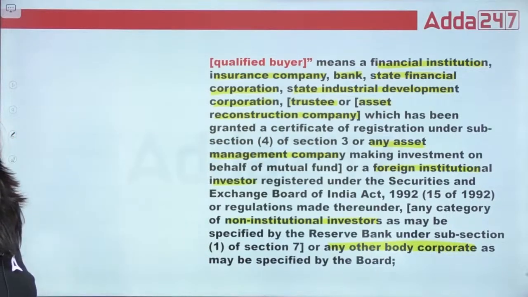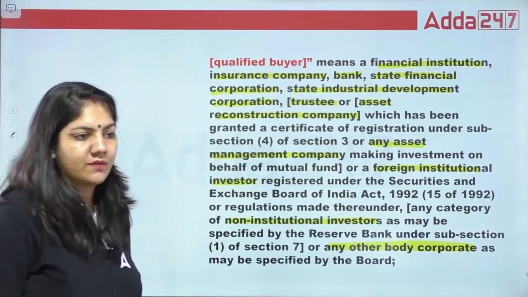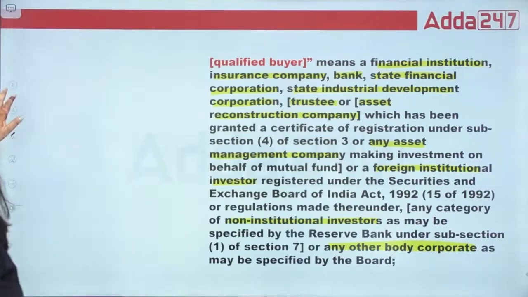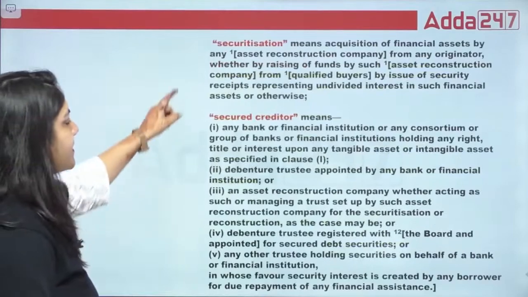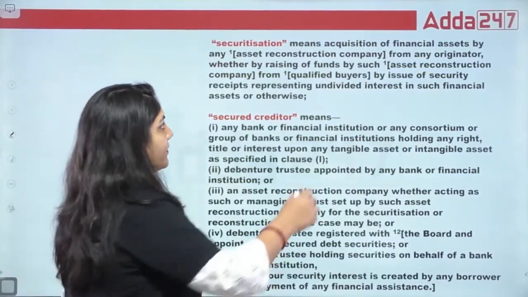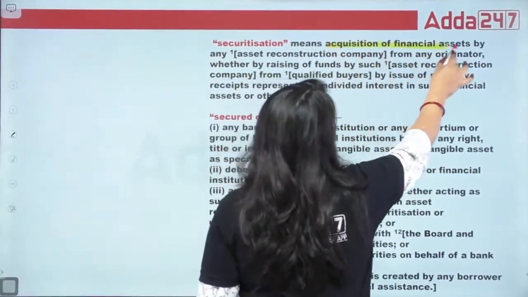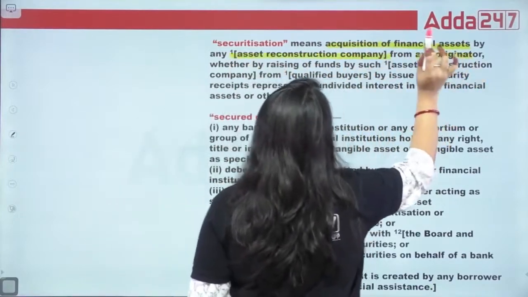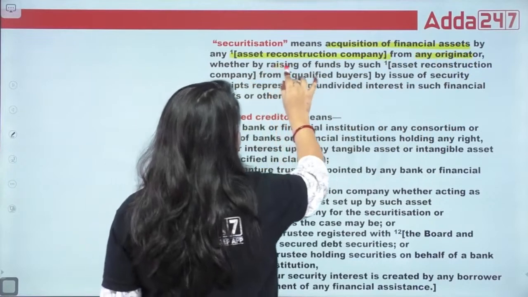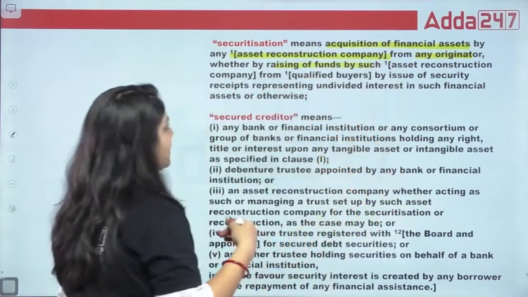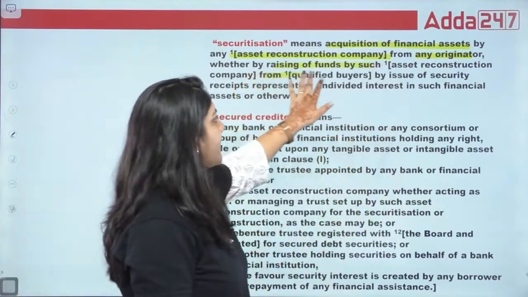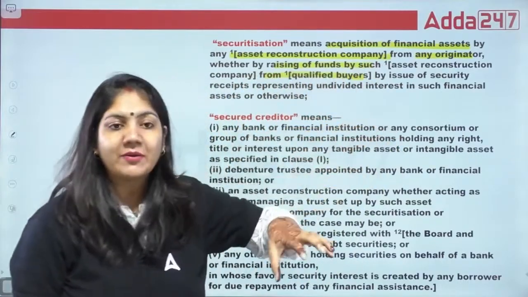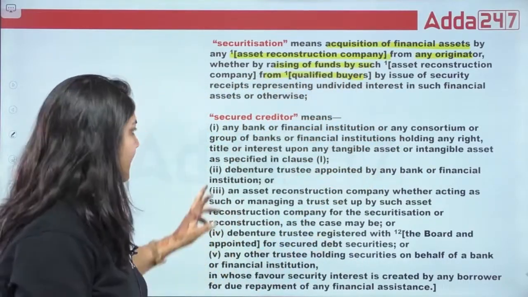So these highlighted points are important. Okay, these are qualified buyers. Done. Next, what is securitization? Securitization is acquisition of financial assets by ARC company from any originator, whether raising of fund by such ARC company from the qualified buyer. The qualified buyer will give the money.